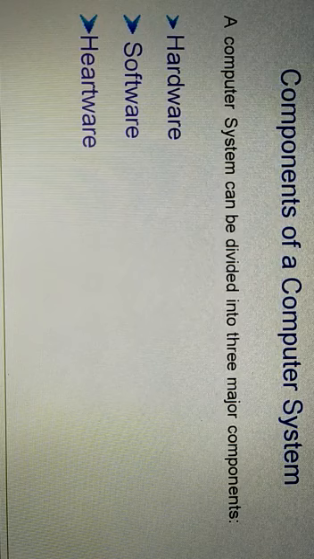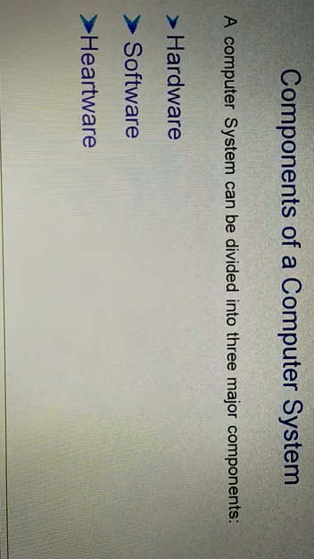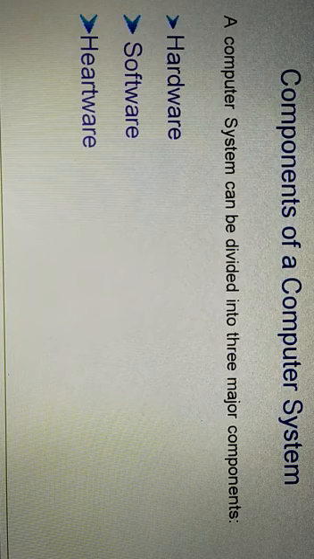As such, a computer system functions effectively only when all the above three components perform their assigned work. The failure of any one component of the system leads to the failure of the system as a whole.